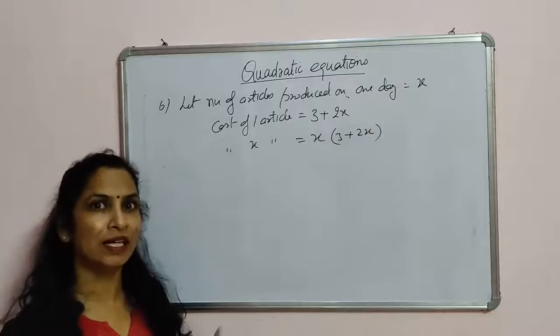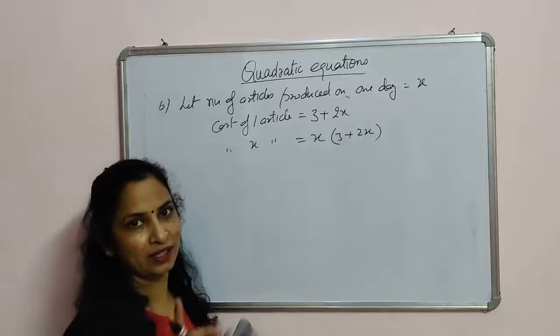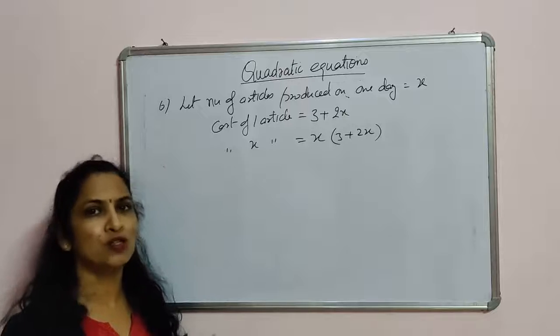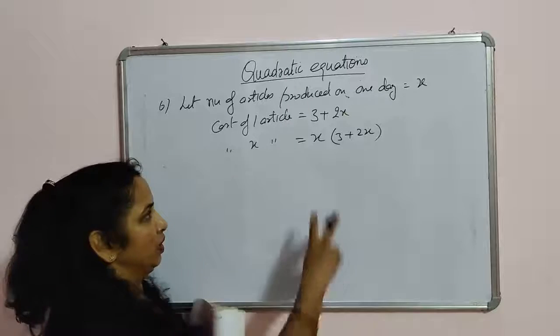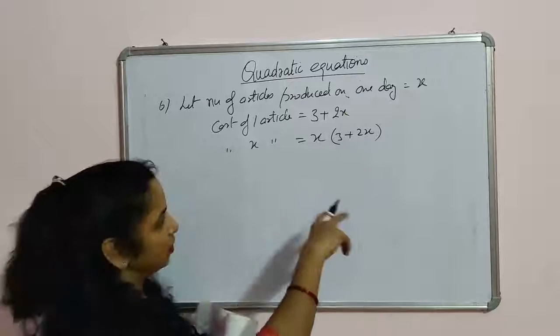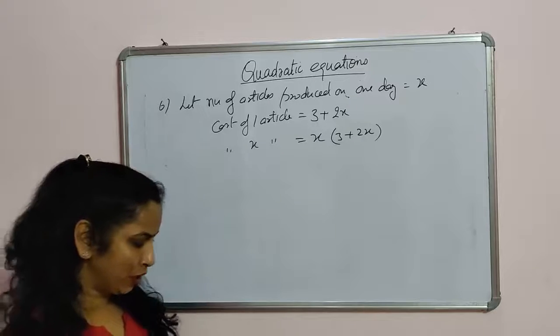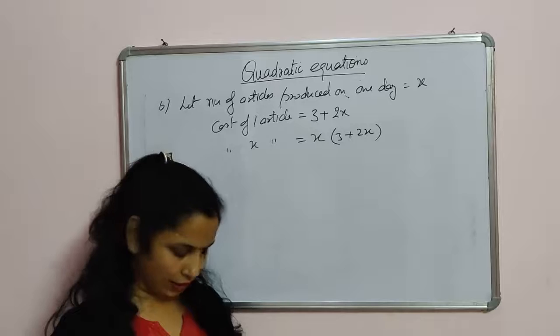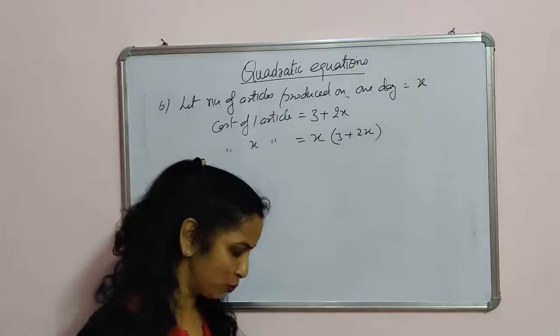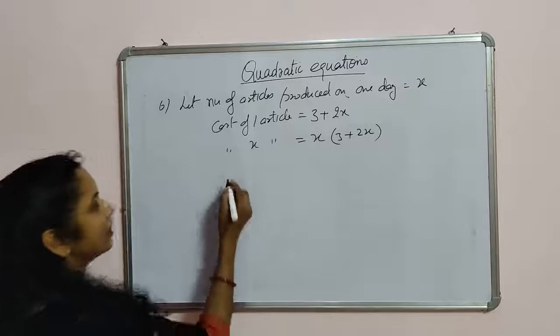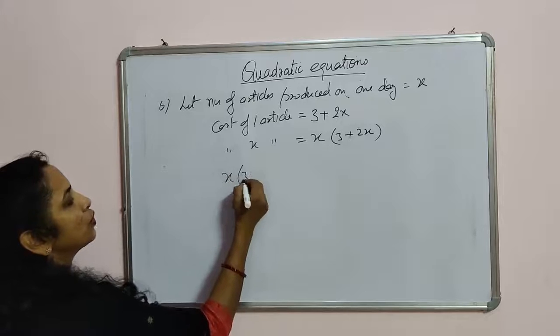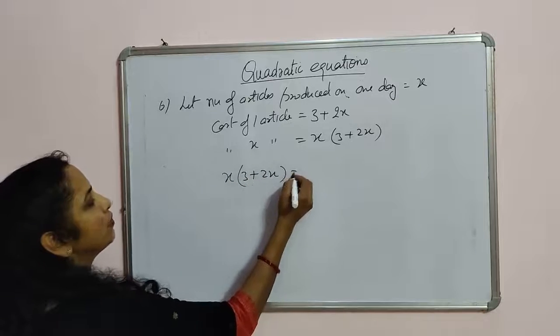Okay, I think it should be clear. Now this is the cost of one article. So what should be the cost of x articles? Obviously we will multiply it by the cost of one article. So this is the total cost of x articles. And according to the question, it is given that the total cost of production of the day was rupees 90. So you can say that this total production cost is equal to 90.